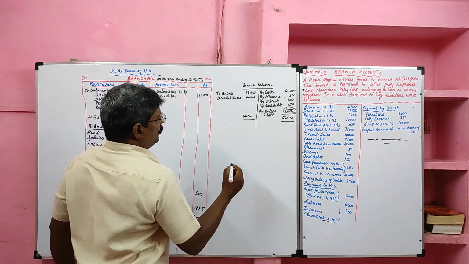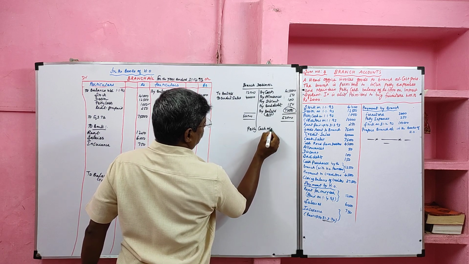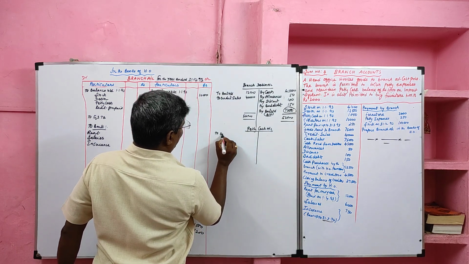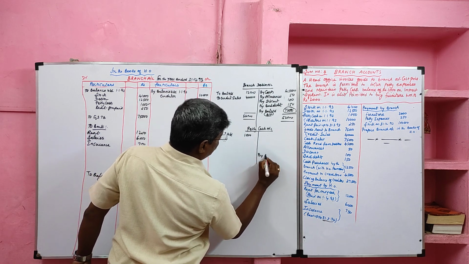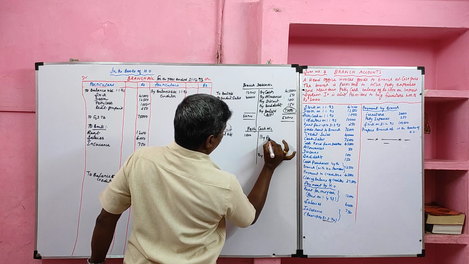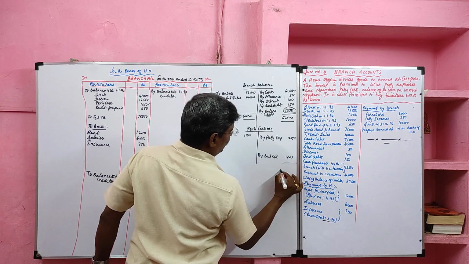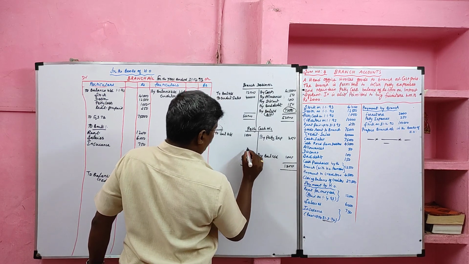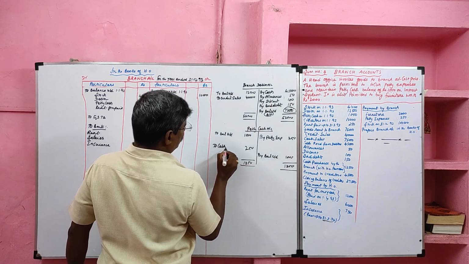7,200. Then I am going to prepare the petty cash account. Opening petty cash given in the question, to balance B/D, 1,000. They are supposed to maintain a closing balance also of 1,000 rupees. They paid petty expenses, how much? 250. The shortage will get from the branch cash account. So the shortage balancing figure transfers to the cash account.